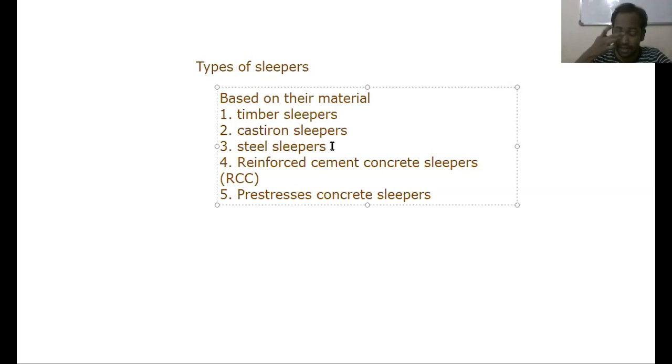concrete sleepers, cement concrete sleepers. And if the sleepers are made up with pre-stressed concrete, then they are called pre-stressed concrete sleepers. So here you can see reinforced cement concrete and pre-stressed concrete. We know that concrete is strong in compression and weak in tension. And to give sufficient tensile strength to the concrete member, we will add steel rods. So then that concrete is called RCC concrete.